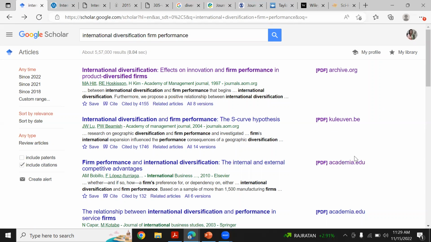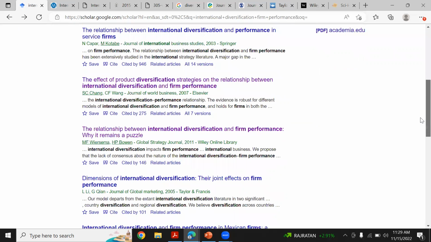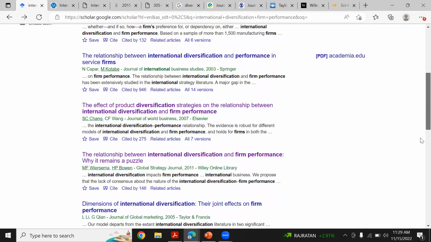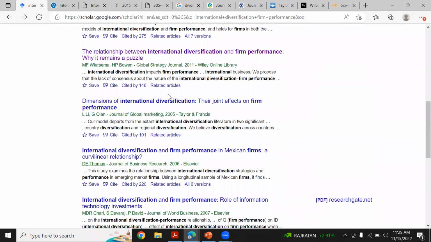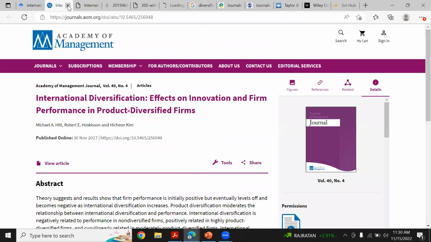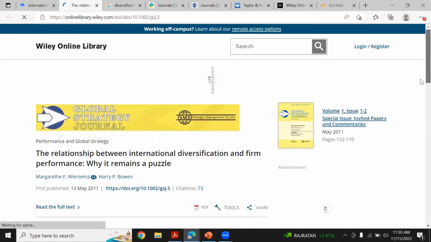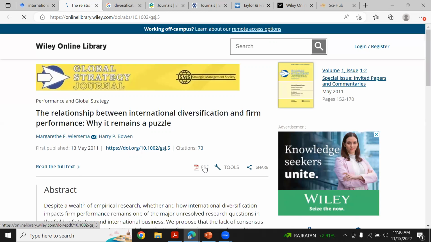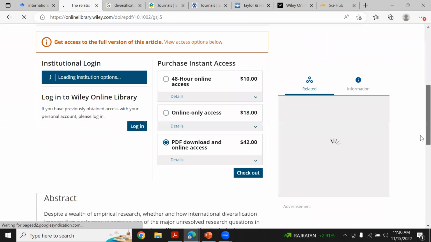If this PDF option is available on the right-hand side, then that paper is going to be available to you. Similarly, there are others on which the right-hand side option is not available. So what to do with those kinds of papers? Again, if I open it like this, this paper will not open. This is a paper from the Global Strategy Journal, and the paper is not available here. They have mentioned PDF, so I can click on PDF and we can see what we will get.